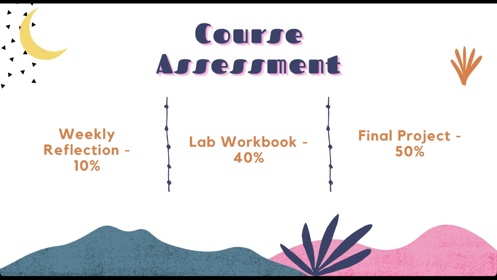The knowledge checks will collectively be 10%, and all the workbook submissions will collectively be 40%, and at the end of this course you will have a final project which will be 50%. You will earn a Junior Python Game Developer certificate by passing this course with a grade of 70% or more.